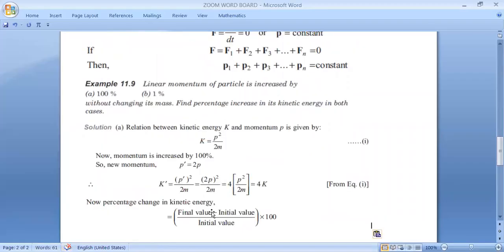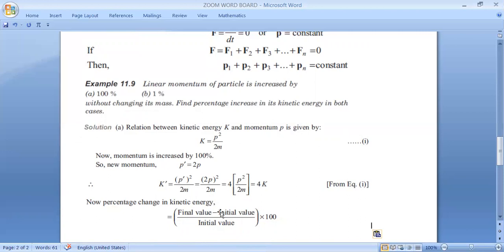To discuss the percentage increase, we understand the percentage increase is nothing but the final value minus initial value. It will give you the change. Final value minus initial value gives the change, divided by initial value. As a whole, it will be the fractional change. Into 100 means your percentage change. Are you getting it? So final value minus initial value is the change, divided by initial value. The whole will be the fractional change, into 100 means your percentage change.